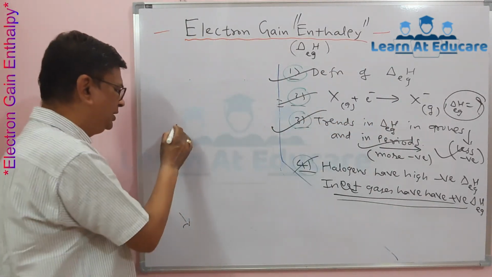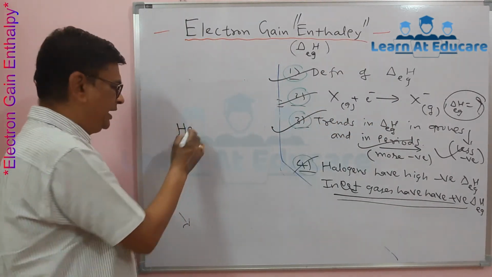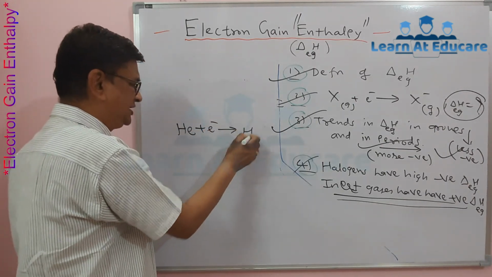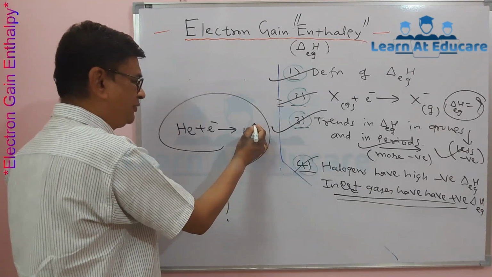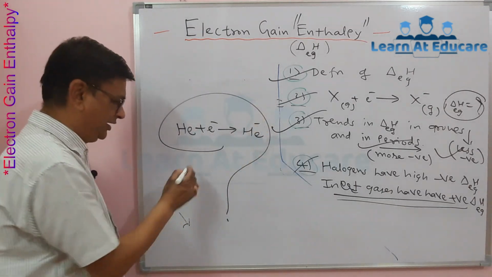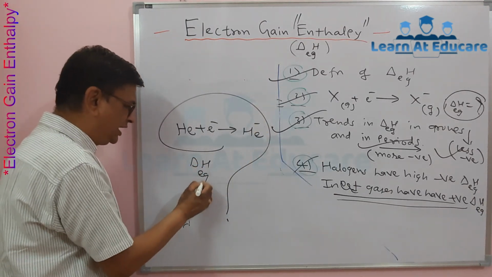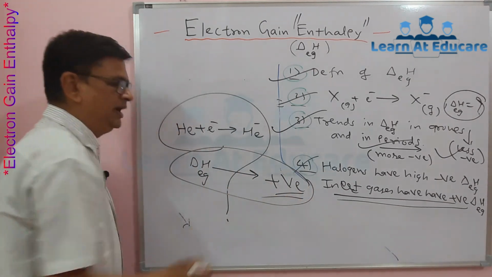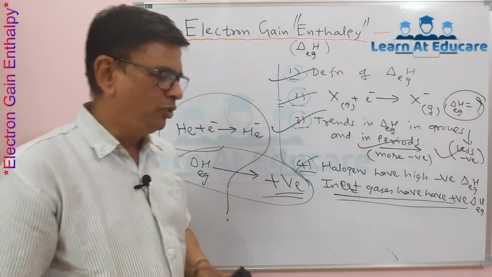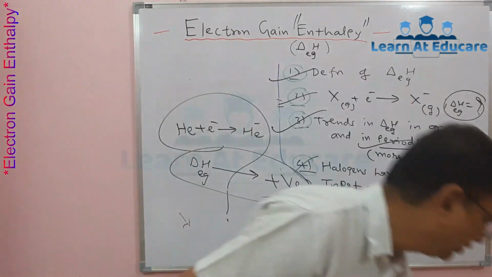For example, if we take helium and suppose it accepts an electron, practically it requires more energy to give the helium negative ion, so the electron gain enthalpy will be a very high positive value. Inert gases have the most positive electron gain enthalpy.